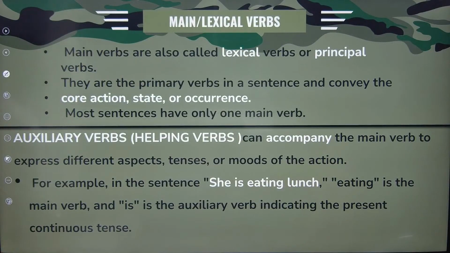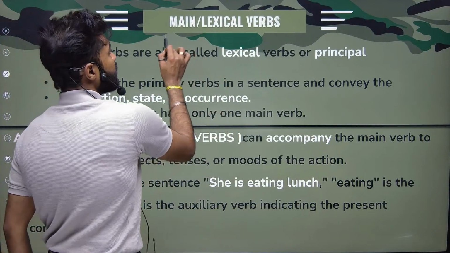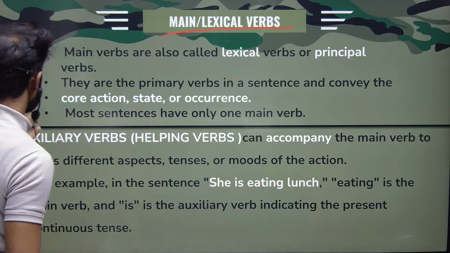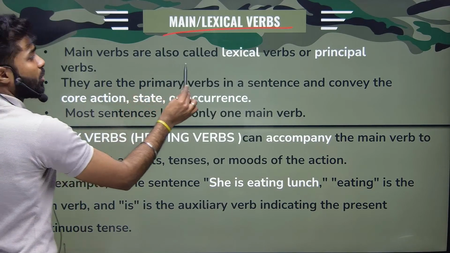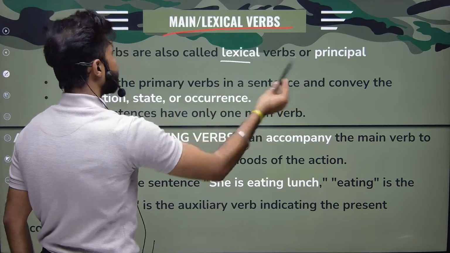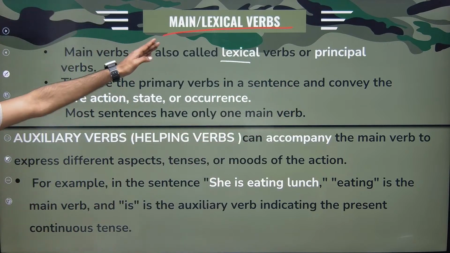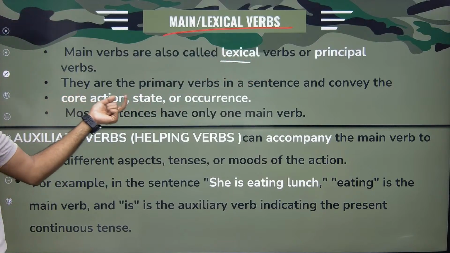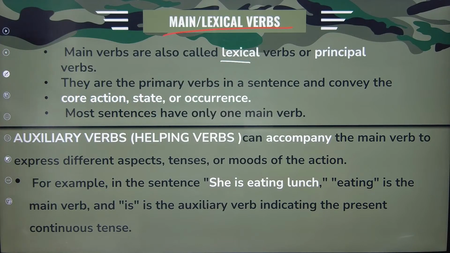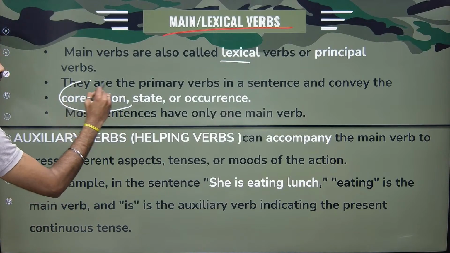So what are main or lexical verbs? All right. This is another type, main or lexical verbs. Let us discuss what these main or lexical verbs are. Main verbs are also called lexical verbs or principal verbs. All right. The other names are lexical and principal. They are the primary verbs in a sentence and convey the core action.